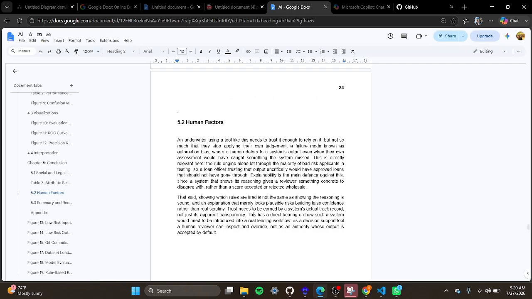There's also a human factor risk, automation bias. If a loan officer trusts the rule engine's output blindly, they could approve a lot of bad loans, since we saw it miss 87% of genuinely risky applicants in testing. Explainability helps here, but it's not a complete solution. Showing which rules fire doesn't guarantee the reasoning is actually sound.